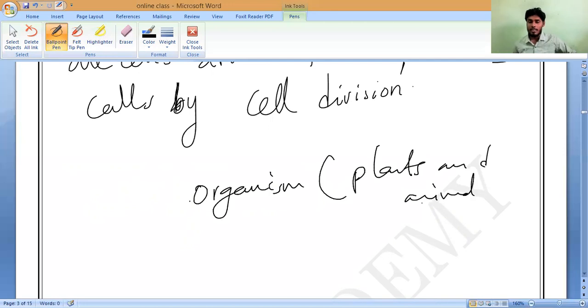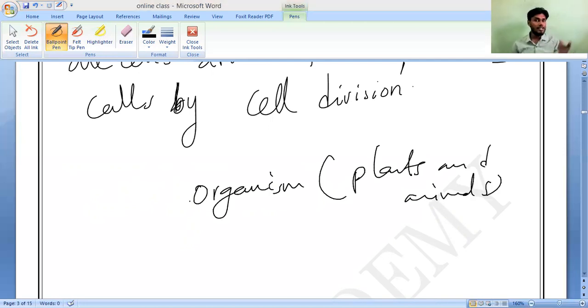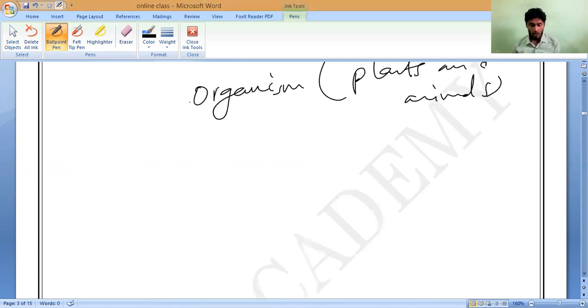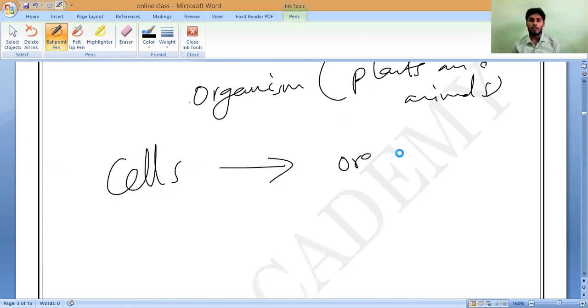So these cells are present inside these organisms. Organelles means small structures contained inside the cell, but organisms means whole bodies like plants and animals. So cells are present in living organisms, like plants and animals, because cells are the origin of life. Correct or not? Cells are the origin of life.